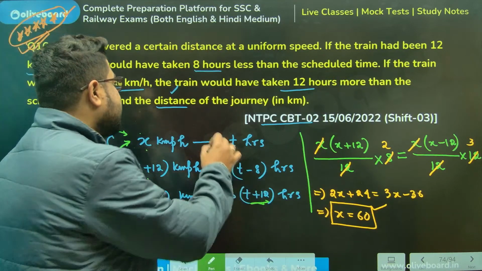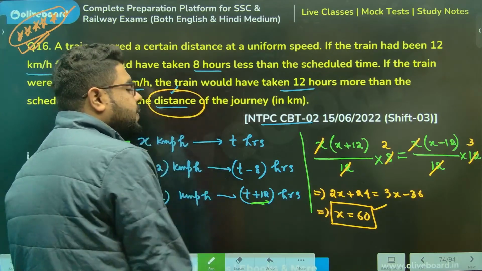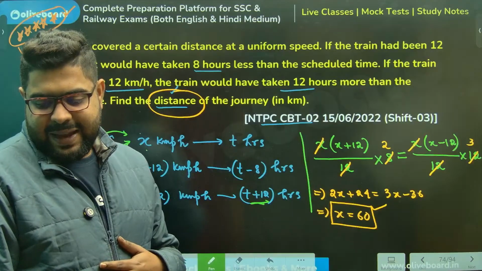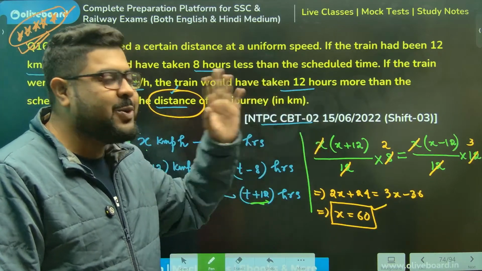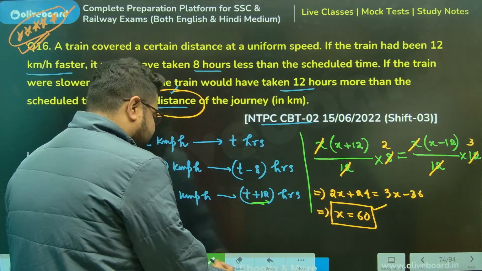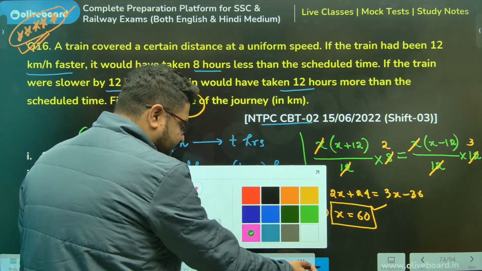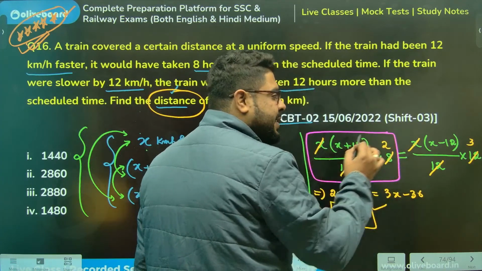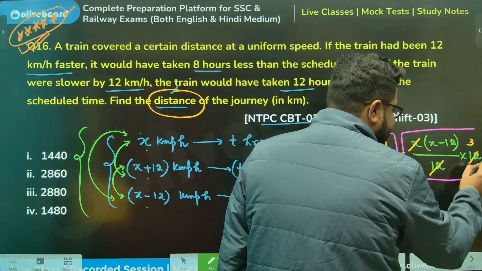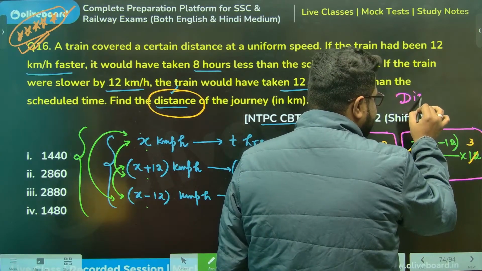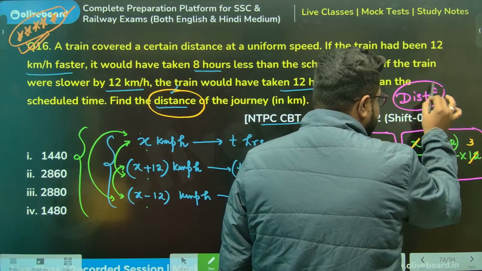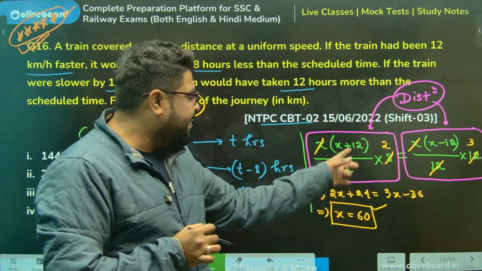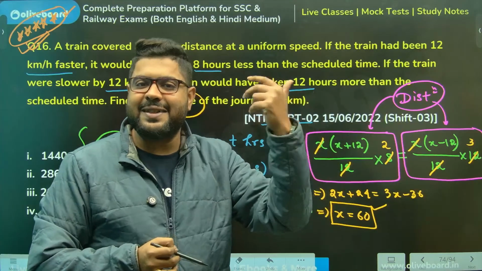But they are asking distance. What will I do by taking speed? They have asked for the distance. We already know why: our equation only was distance equal to distance. This side is also distance, this side is also distance. These are all distance equations. So put x equal to 60 in any of the equations, you will get your answer.